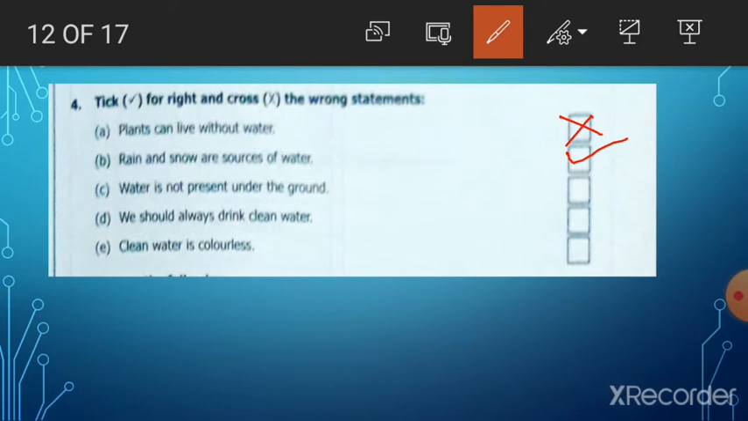Water is not present under the ground. No, this one is wrong. As you know, we get underground water from well. Okay. We should always drink clean water. Yes, we should always drink clean water. Clean water is colorless. Yes, clean water is colorless. This one is also true.